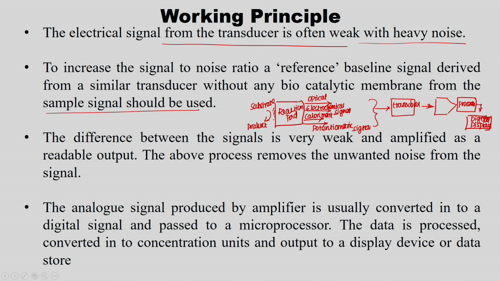Okay. So, when it converts the optical or electrochemical or colorimetric or potentiometric signal, this transducer produces the electrical signal. So, this electrical signal will be weak, with heavy noise, right. So, to avoid that, we are introducing a reference signal.